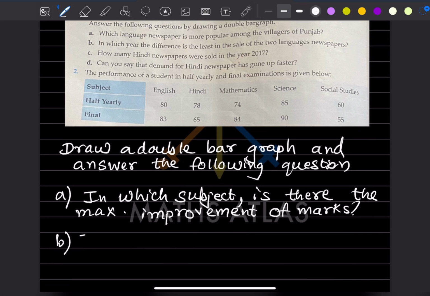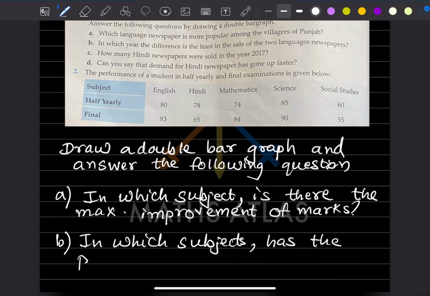And the next one, in which subjects has the performance gone down? So these are the two questions we have to answer in this one.